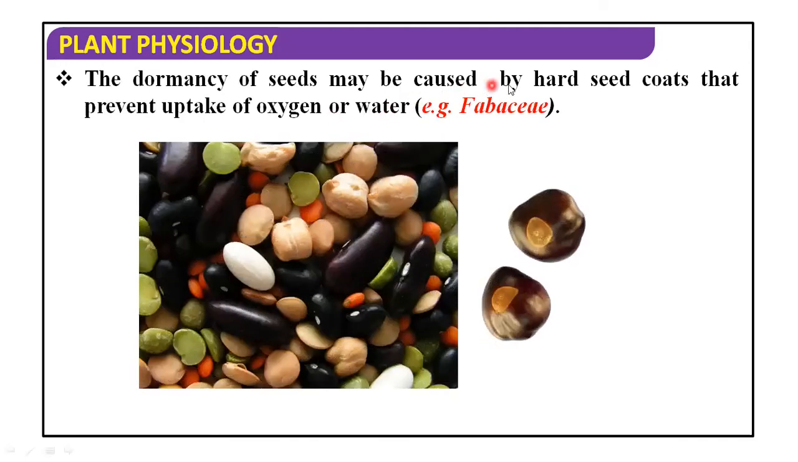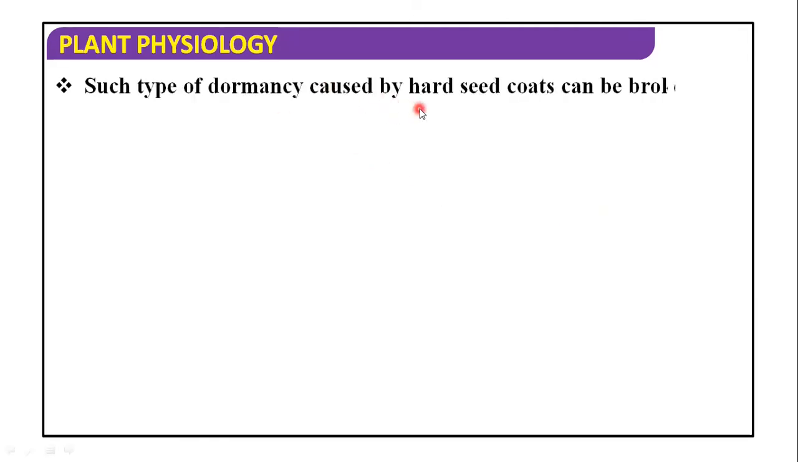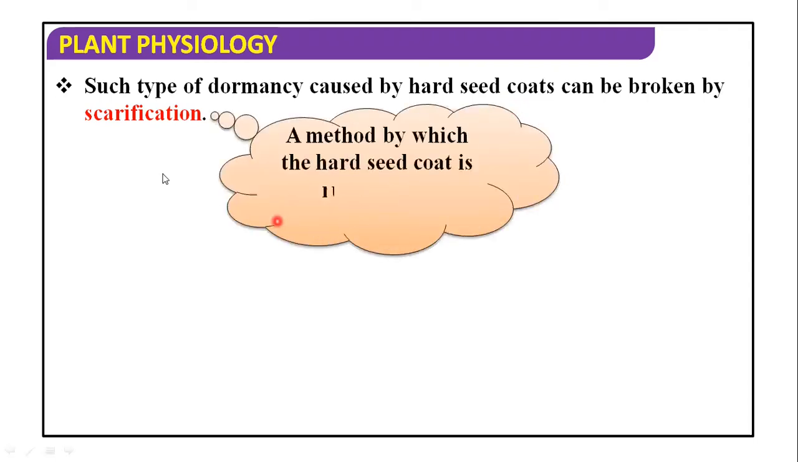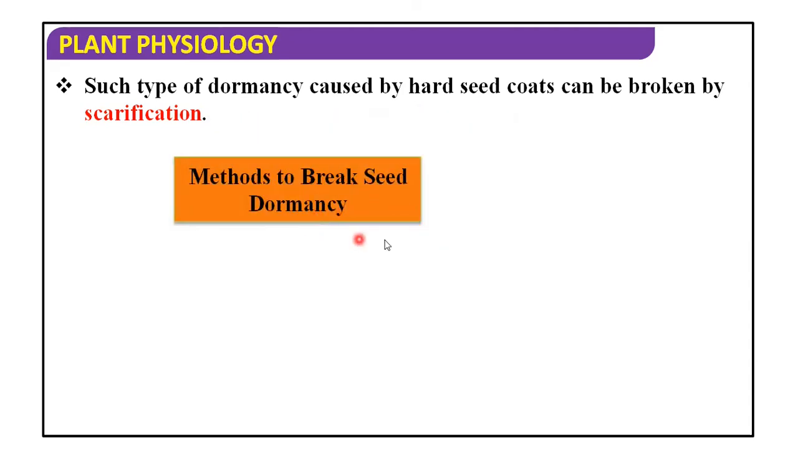The dormancy of a seed may be caused by a hard seed coat that prevents uptake of oxygen or water. Because of the hard seed coat, water and oxygen cannot enter. Like in this picture, see, this is a very hard covering. Such dormancy caused by a hard seed coat can be broken by scarification. Now, we have to break this hard seed coat. What is this scarification? It is a method by which the hard seed coat is ruptured or weakened.